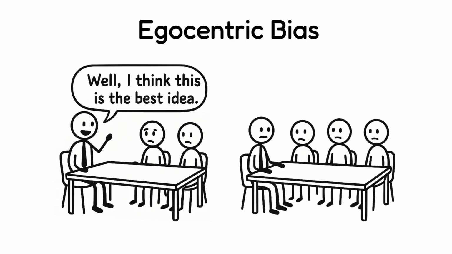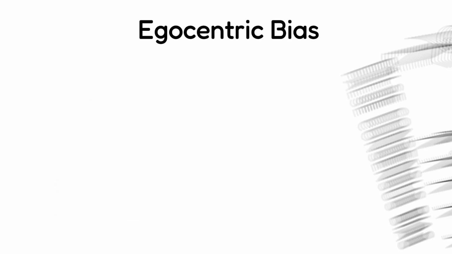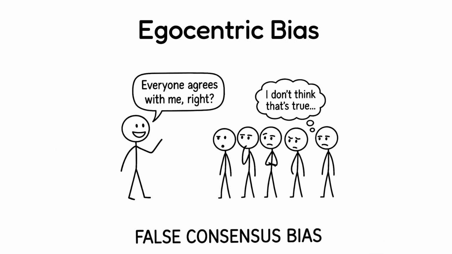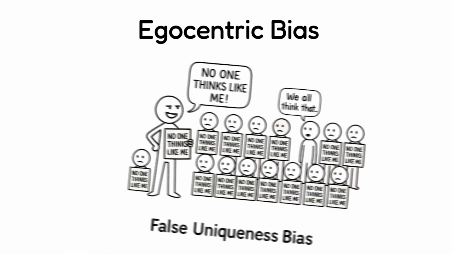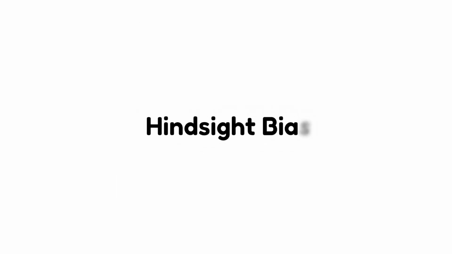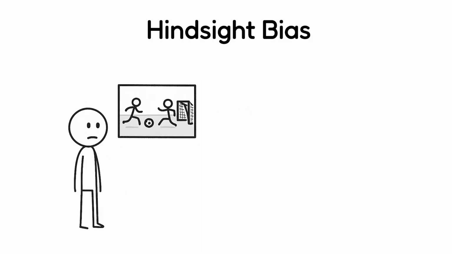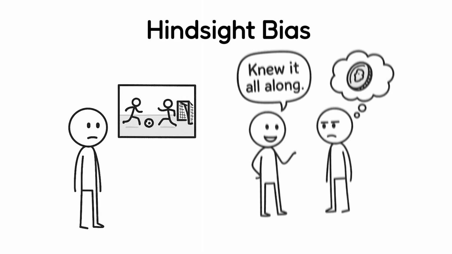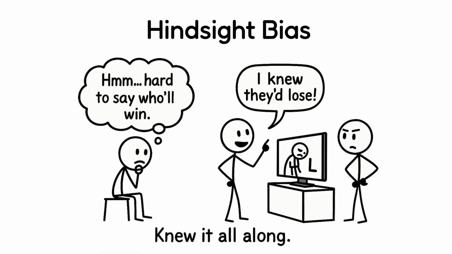Egocentric bias. This bias leads people to rely too heavily on their own perspective, often overlooking the views of others in a group. For example, the false consensus bias makes someone assume that most people share their opinions, while the false uniqueness bias makes them believe their abilities or beliefs are more exceptional than they actually are. Hindsight bias. It's the tendency to believe after something has happened that we knew it all along. For example, after a team loses, you say, "I knew they'd lose," even if you weren't sure before.